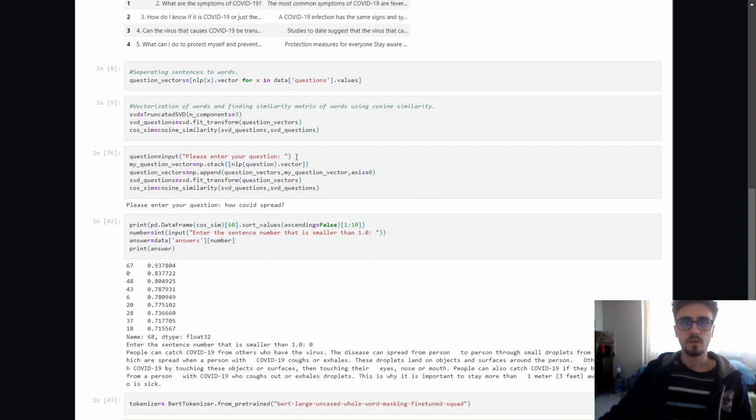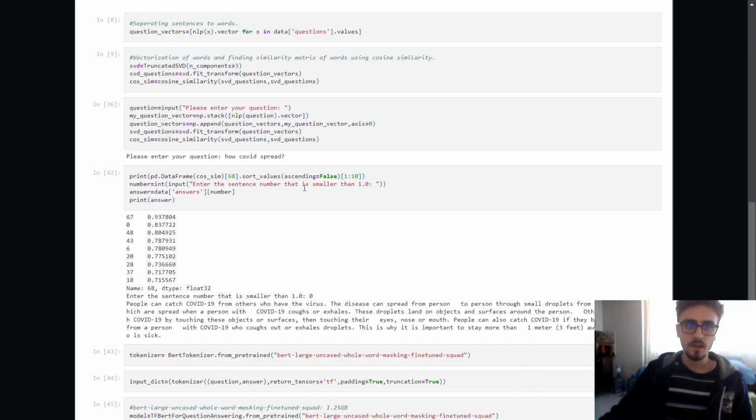So we're getting an input, and I'm giving "how COVID spread" as my question. It's adding it to the stack, and we are fitting it and working cosine similarity on that. And there are 68 rows for words, and the most similar 10.